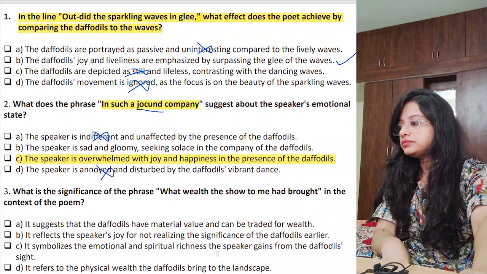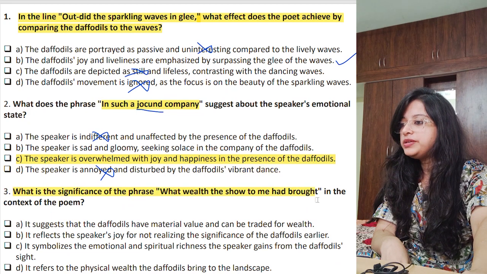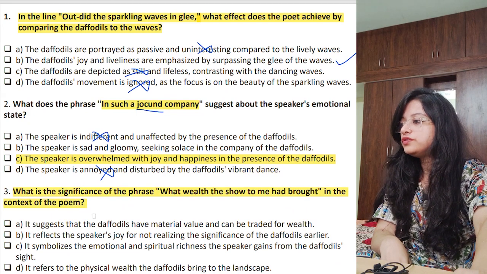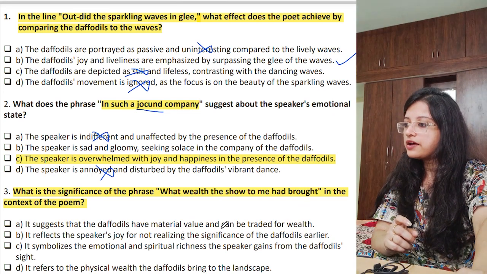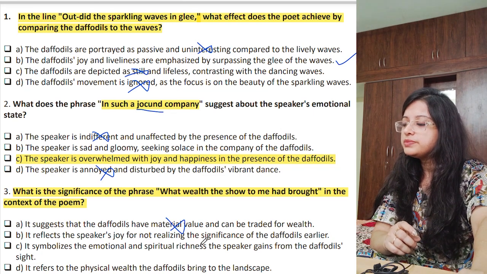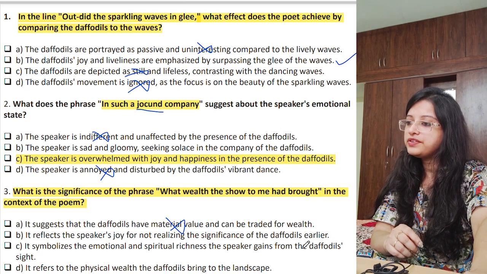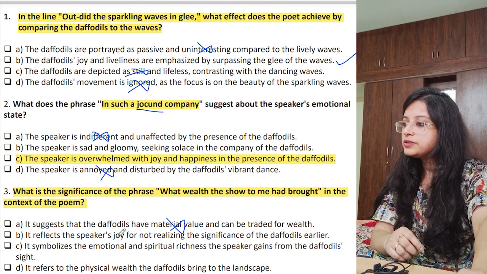Next, third one. What is the significance of the phrase "what wealth the show to me had brought" in the context of the poem? First option, it suggests that the daffodils have material value. Material value they do not have. It reflects the speaker's joy for not realizing the significance of the daffodils earlier. Speaker's joy?